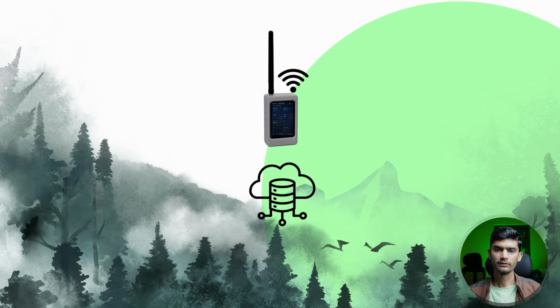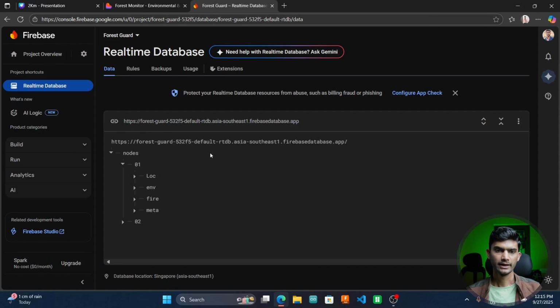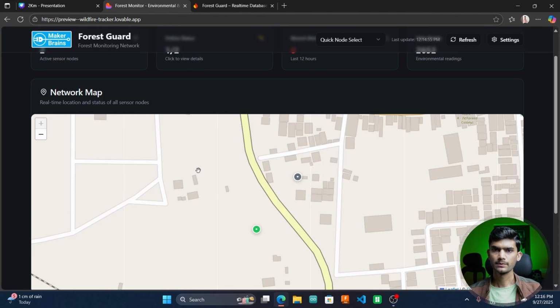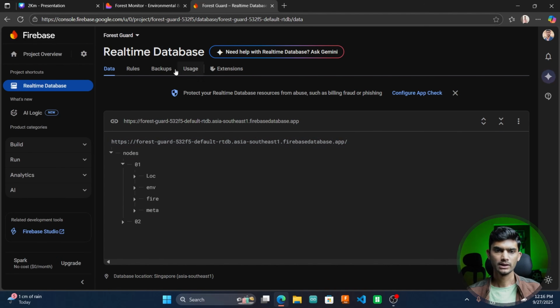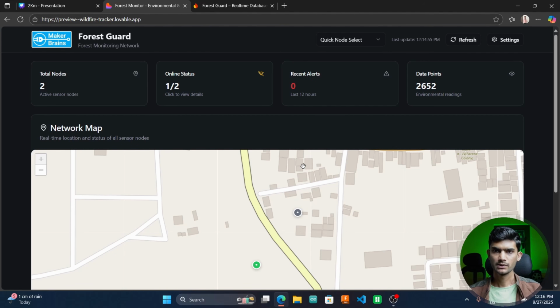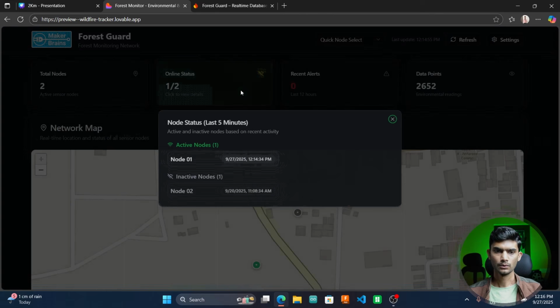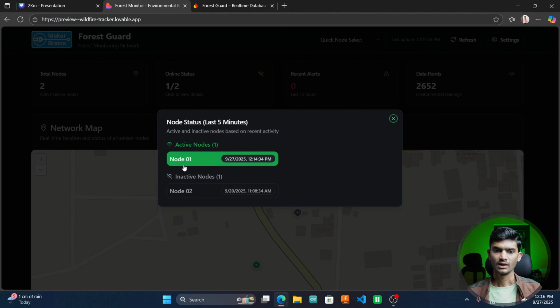Now, on top of this data, I have built a dashboard which can display all the parameters of individual nodes. Here, if you see, I am using Google Firebase as the cloud database, and on top of this data I have this dashboard which shows the registered nodes in this system. Here, as of today, I have two nodes registered in this system, and out of these two nodes one of them is active, and here you can also see the last updated time with the date.